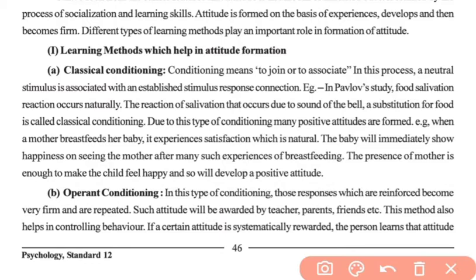Let's have an example. Say a newborn baby is having some discomfort and his mother comforts him and he becomes satisfied, he becomes happy because of his mother's comfort.